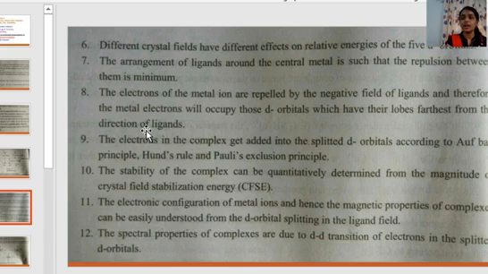As we have seen, there will be repulsion between the ligand electrons and the metal ion electrons. Hence, the electrons in the metal d orbitals will be placed in such a way that they face less repulsion from the ligand electrons, that is, farthest from the direction of ligands.